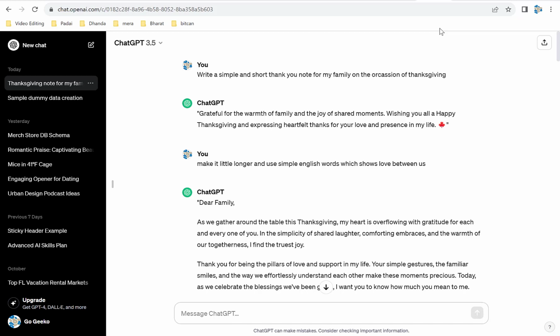So we will be talking about ChatGPT prompts, and I can assure you that it will increase your personal productivity and also work productivity by at least 10x. So let's dive in. First things first, what are prompts? In this context of ChatGPT, prompts are the instructions or queries we give. So let's start with some good examples.